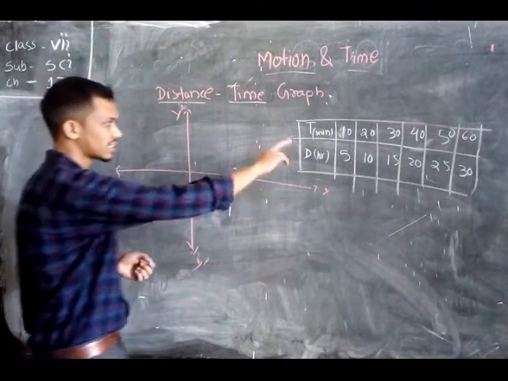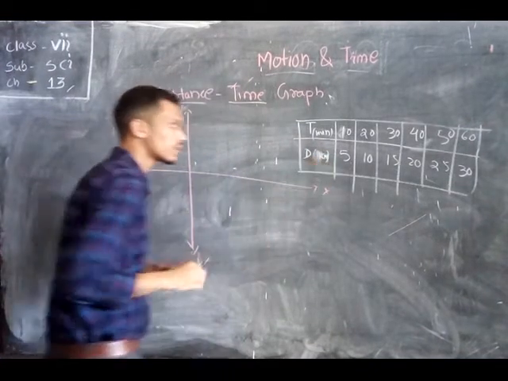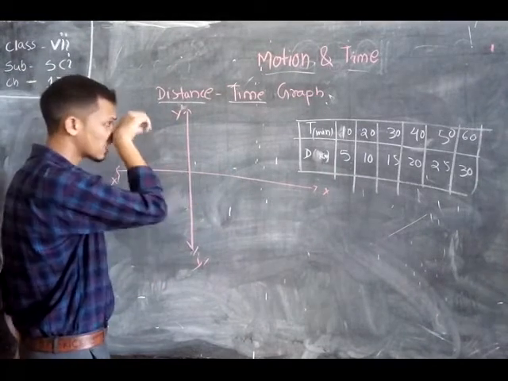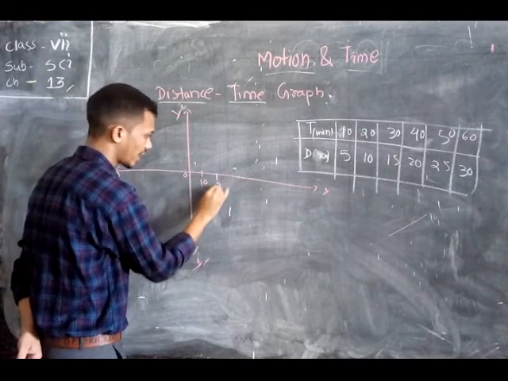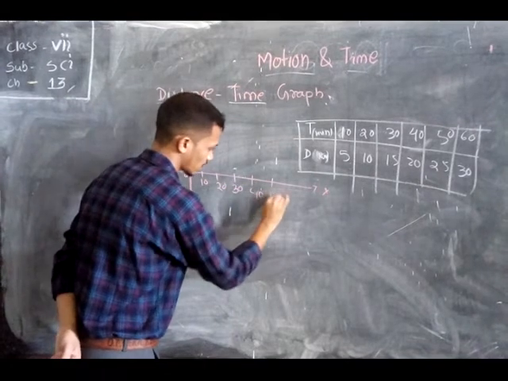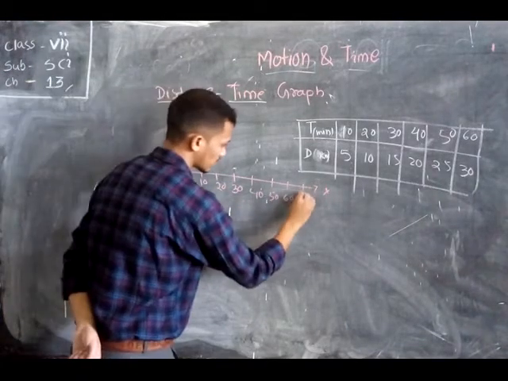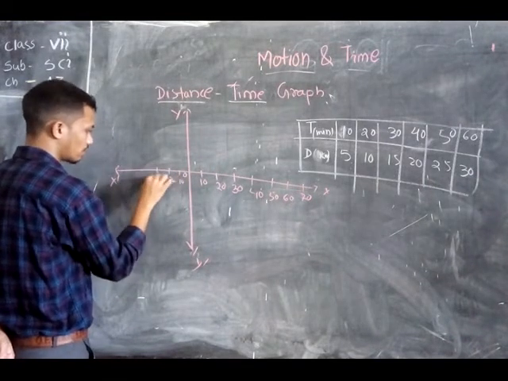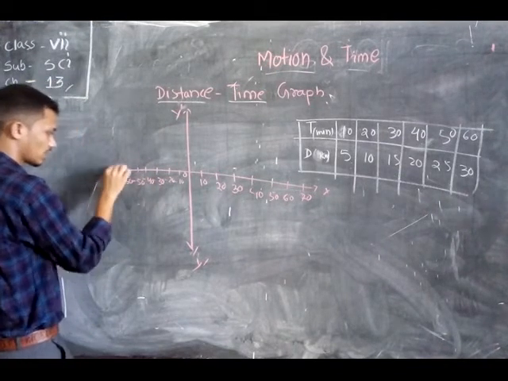By mistake I have written the unit of distance as hour, that is not right, it is kilometer. So on the x-axis, the time: first here is 0, then 10, 20, then 30, then 40, 50, and here also we can add 60, 70. And here is minus 10, minus 20, minus 30, minus 40, minus 50, minus 60, and minus 70.